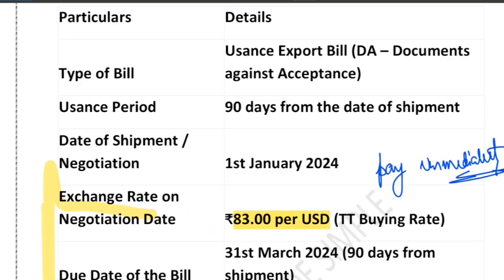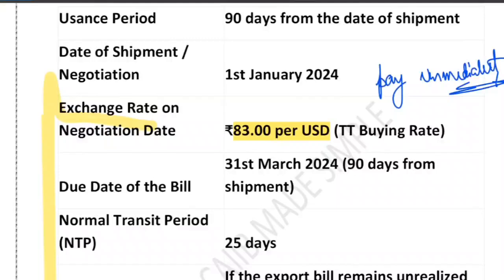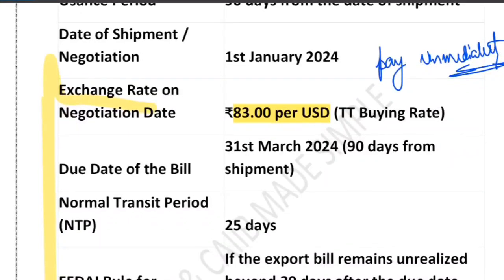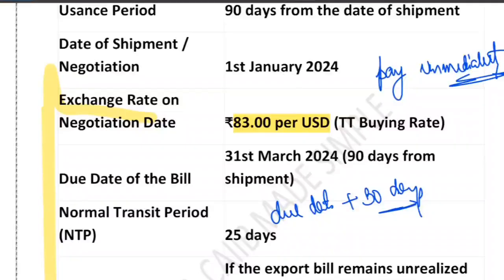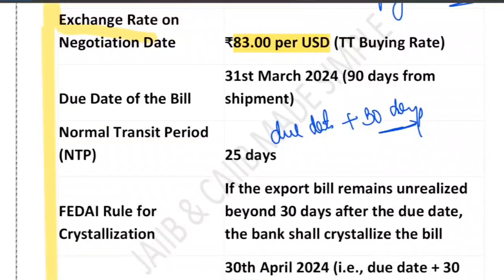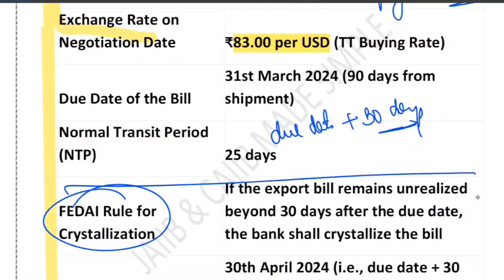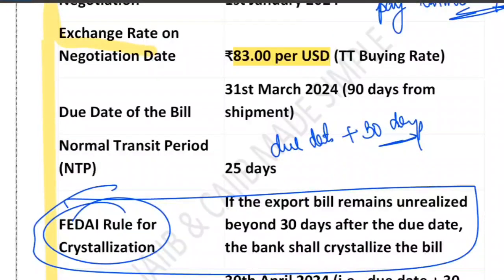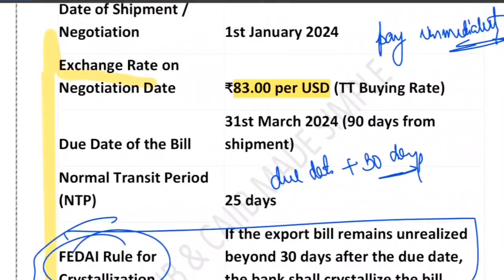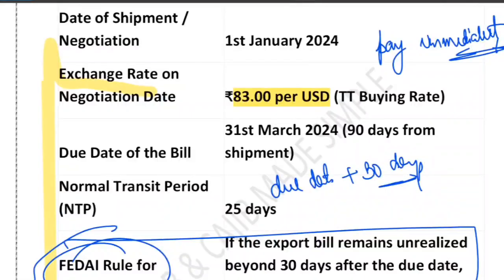But the buyer delays. So what happened after the due date plus 30 days, right? The bank crystallizes the bill because the buyer is delaying, and this is in dollars. So what does the bank do? The bank crystallizes it. Just this will not be given in the examination. I have given it for your understanding purpose. So after the due date, the bank waits for 30 days, right? And the bank crystallizes the bill at the new rate.